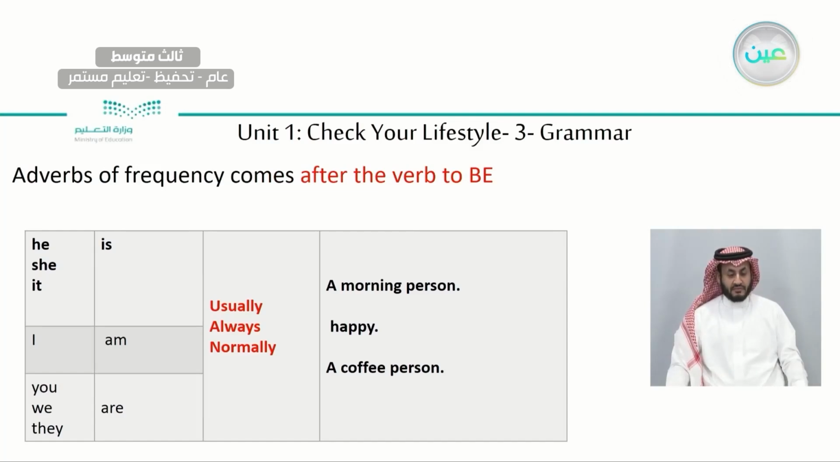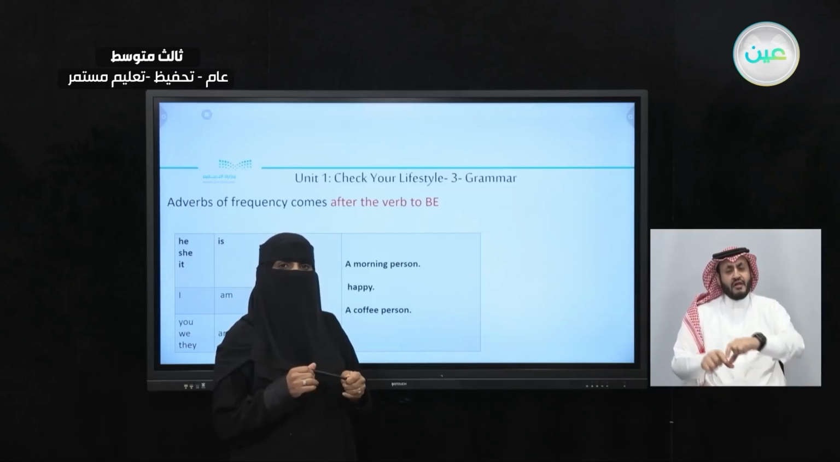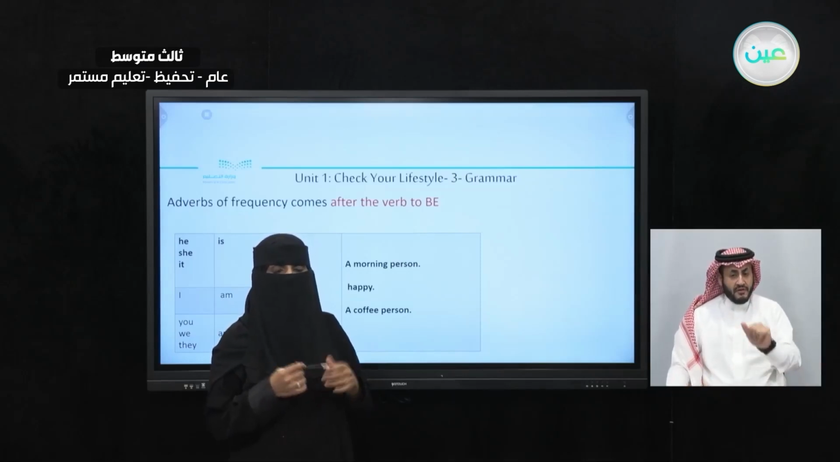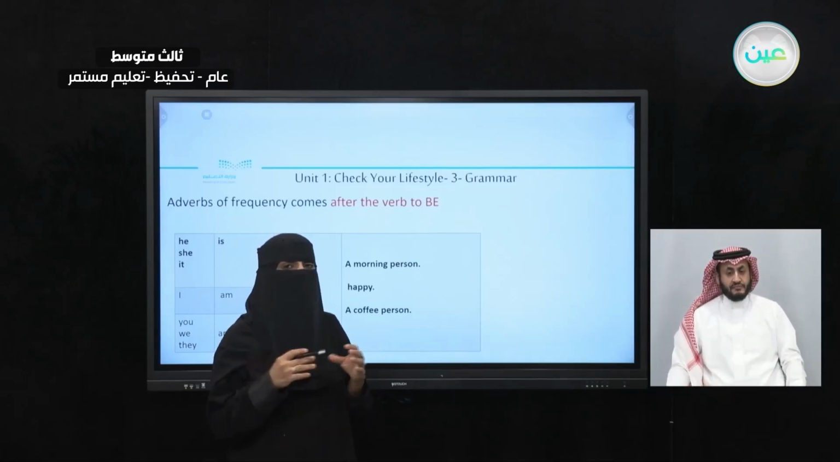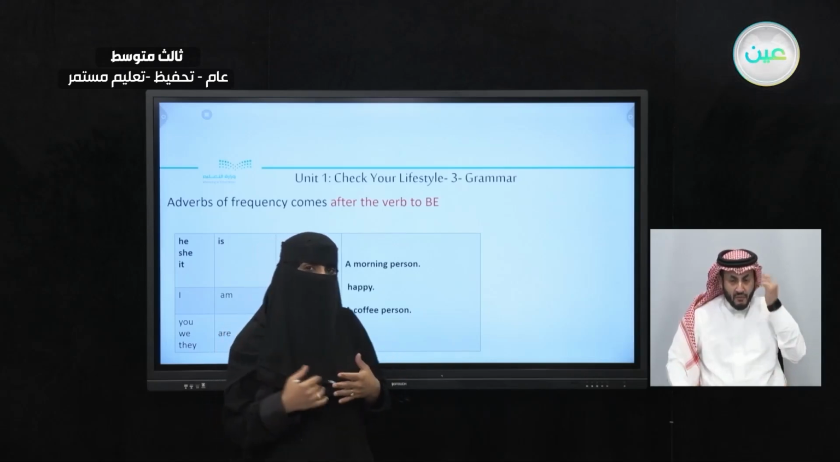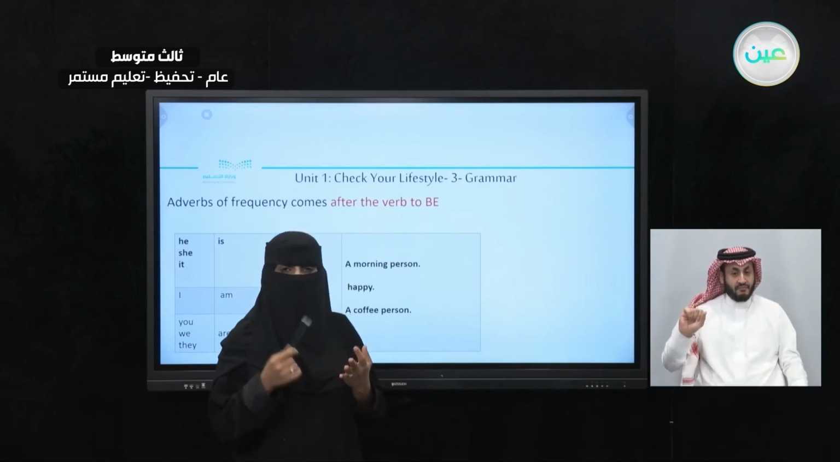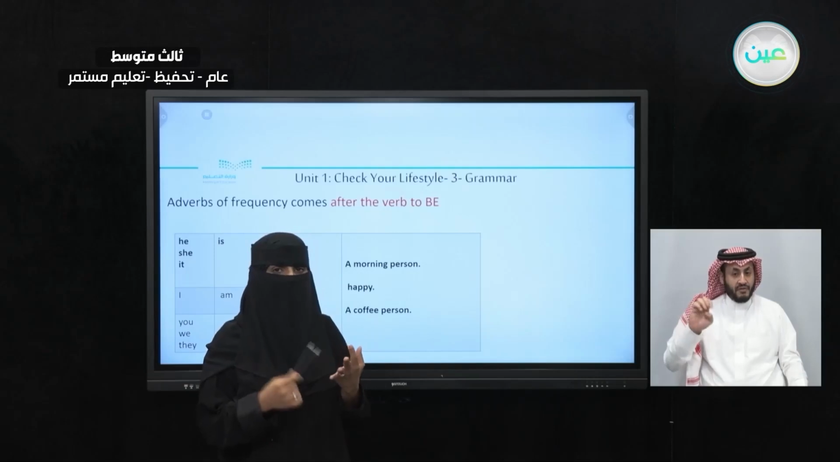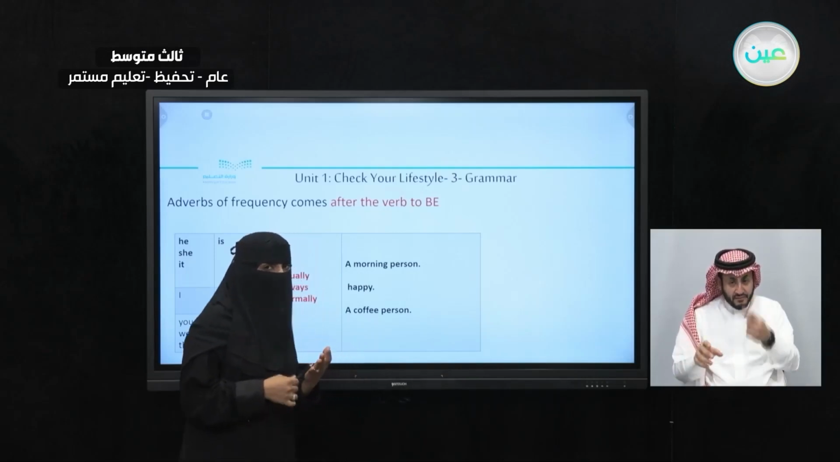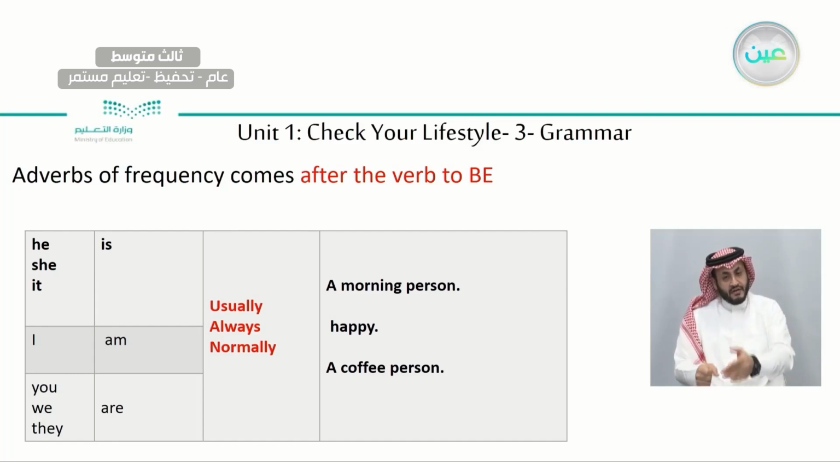Another way is, sometimes in a normal sentence the verb of the sentence is the verb to be. It's not a main verb. What if we have a verb to be? Do you remember what the verbs to be are? Fantastic, yes. Am, is, and are. They are the verb to be. Excellent. So we put the adverbs of frequency after the verb to be.